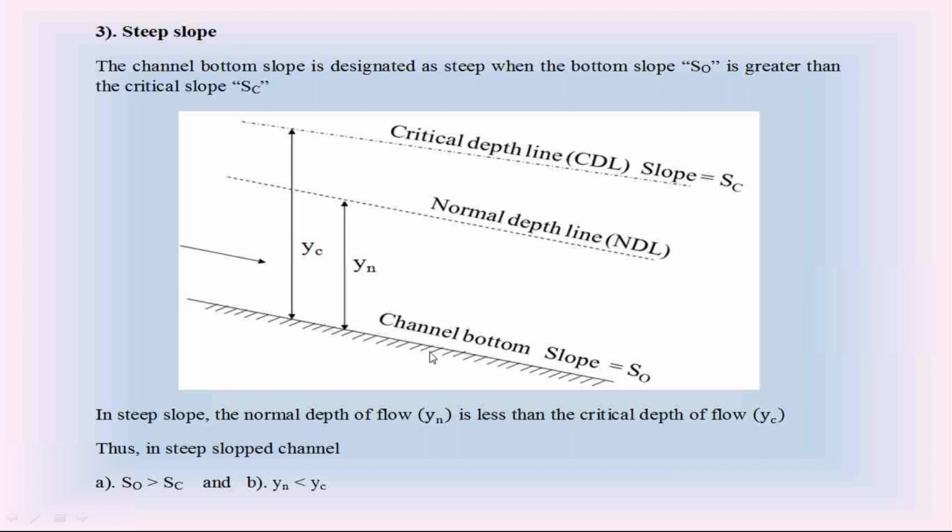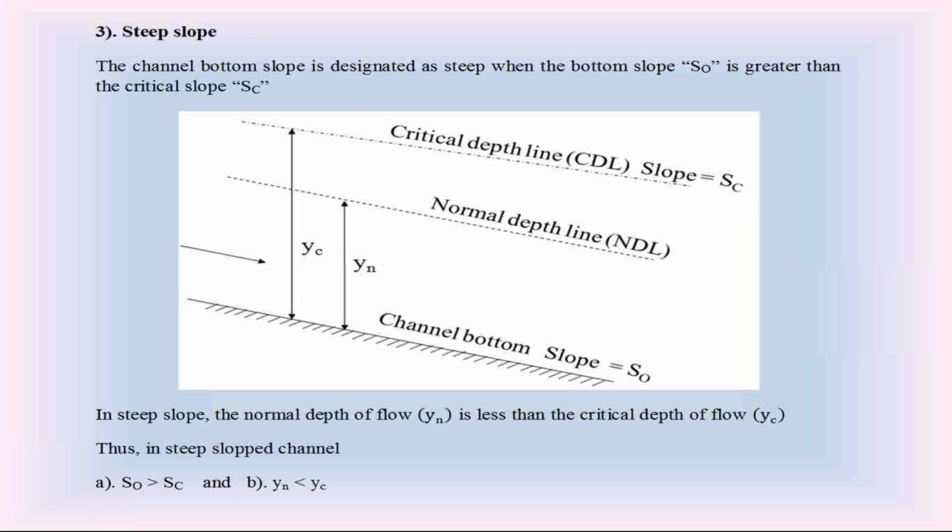We consider the channel bottom as steep slope if the channel bottom slope S0 is more than the slope of the critical water surface profile Sc. So in the steep slope, S0 is greater than Sc. That is the condition to consider the channel bottom slope as steep slope.